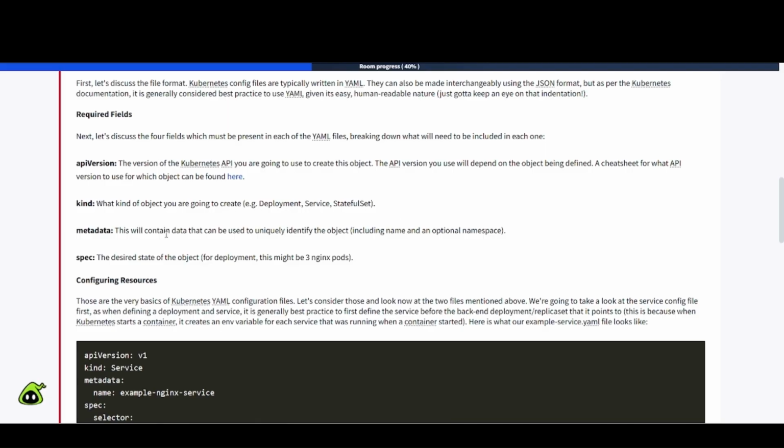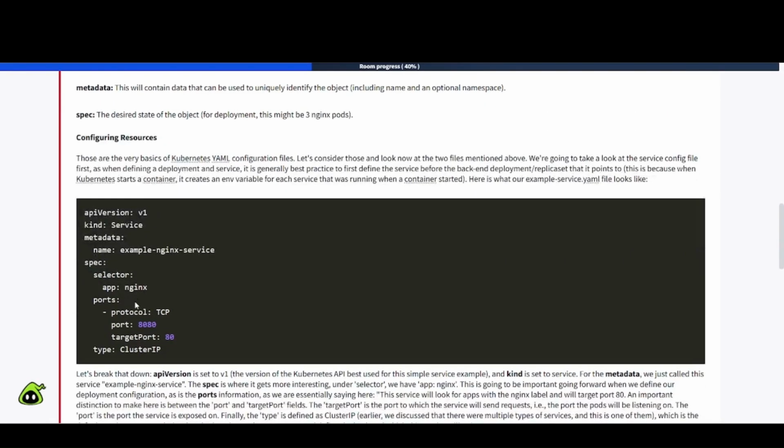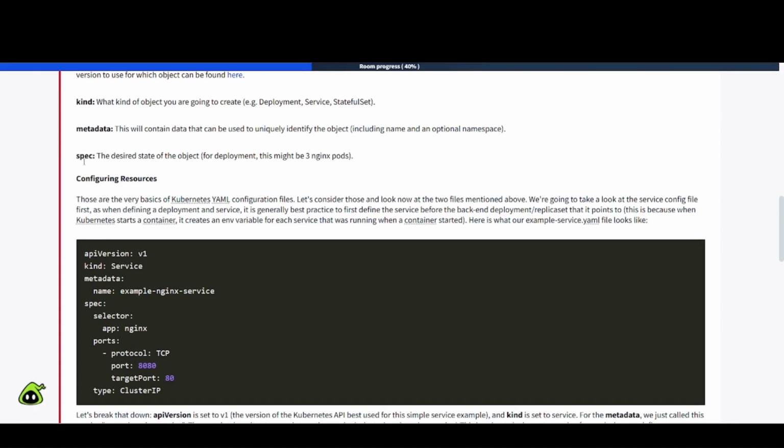Metadata, this will contain data that can be used to uniquely identify the object, including name and an optional namespace. Spec, the desired state of the object. For deployment, this might be 3 Nginx pods. So those are the very basics of Kubernetes YAML configuration files. Okay, the last one was spec. Now we're going to talk about configuration resources.